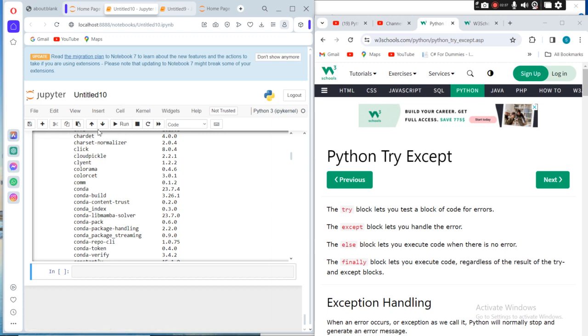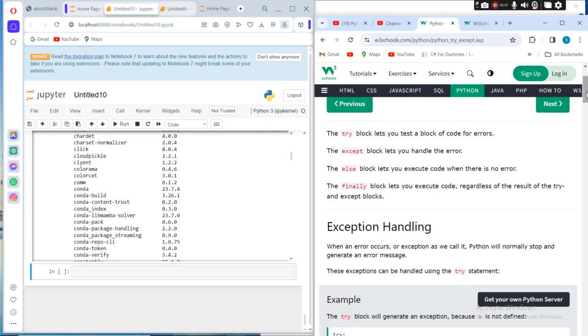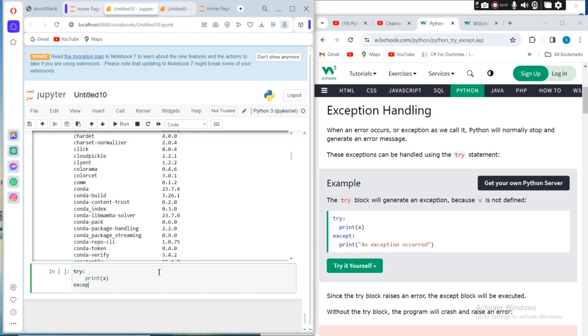So it's exception handling, or error handling. When an error occurs, an exception as we call it, Python would normally stop and generate an error message. This exception can be handled using the try statement. For example, we have try: print x, but we say except, if there is an error, print